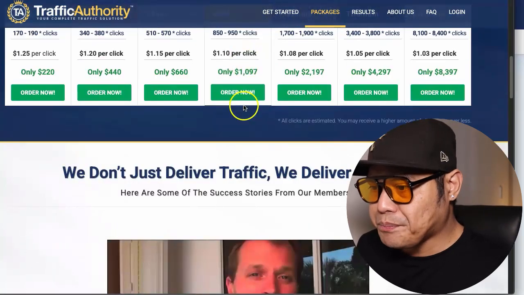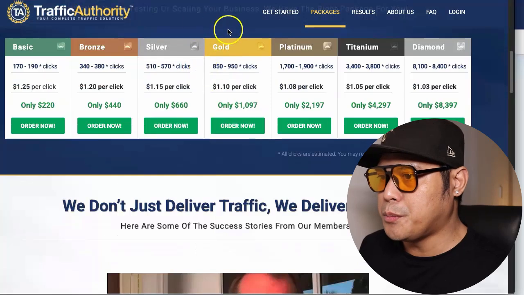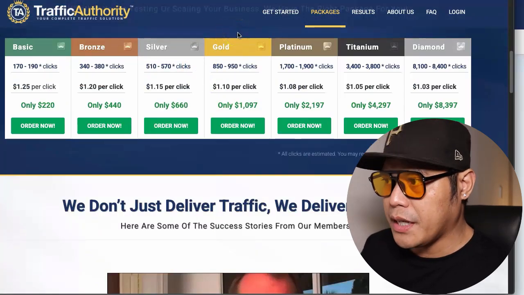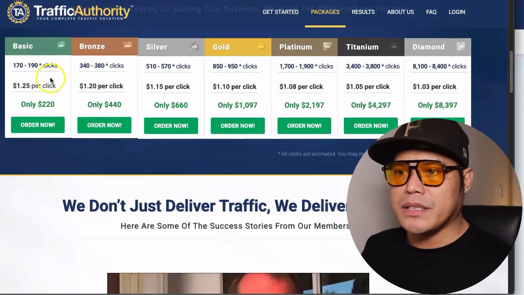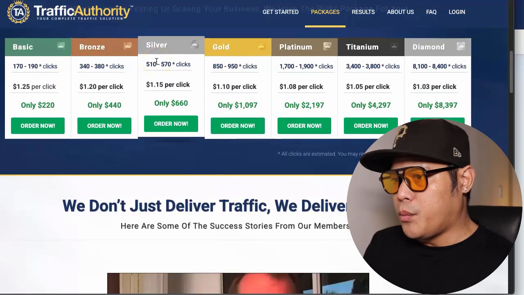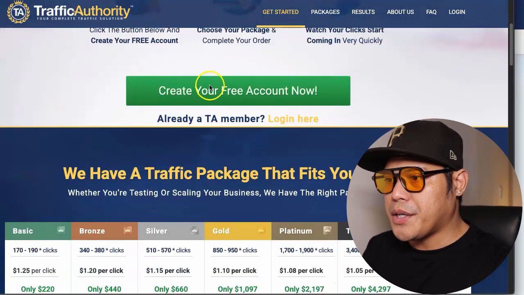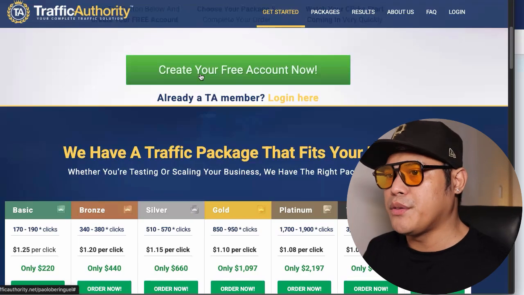Depending on your budget, of course, it's entirely up to you. There's no pressure, there's no requirement for you to purchase the higher packages. You can always start with the basic, the bronze, or the silver, depending on your budget. Now what you need to do is click on create your free account. As I said, creating an account is 100% free.